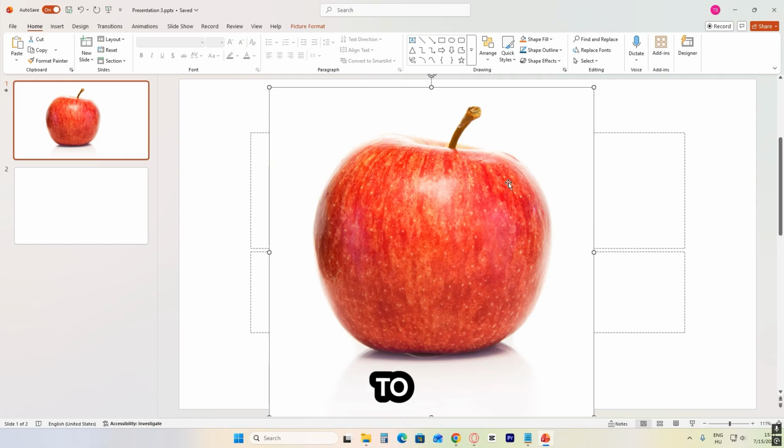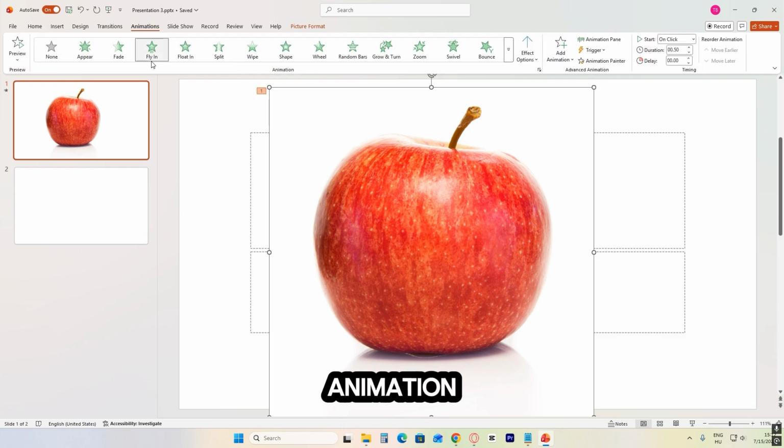Adding sound effects to animations on PowerPoint is very simple. For this one, all you have to do is, if you have the animation set up, so click on the picture, go to animations, and you have the animation like right here.